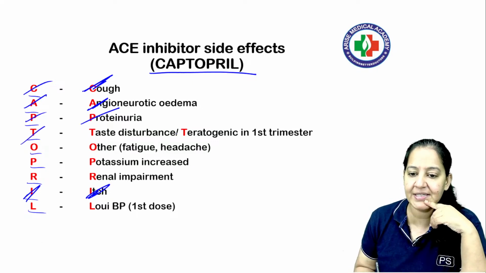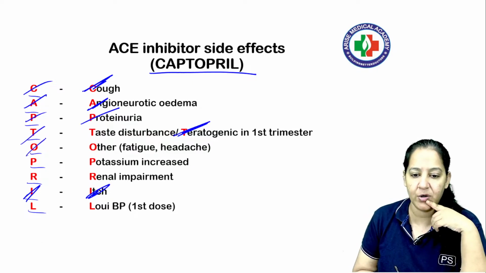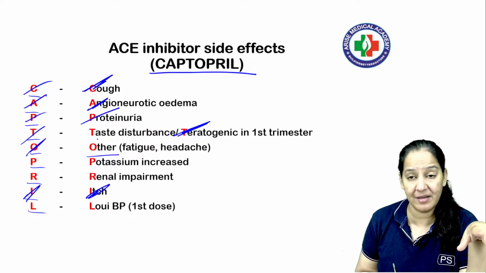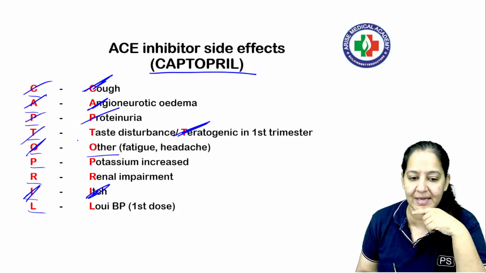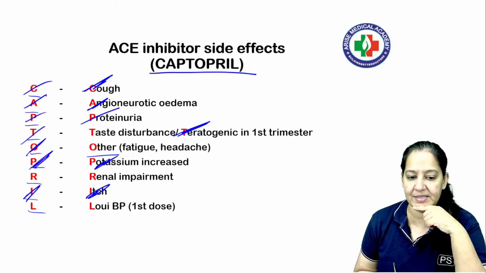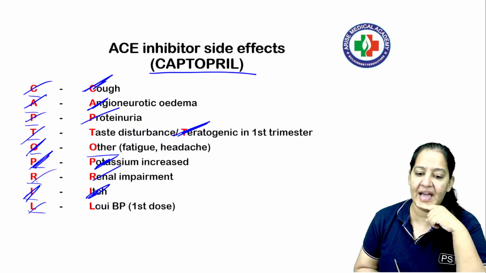T is teratogenic. O has nothing special; just to complete the mnemonic, I included O. O is others. P is potassium will increase. R is renal impairment, and L is low BP.